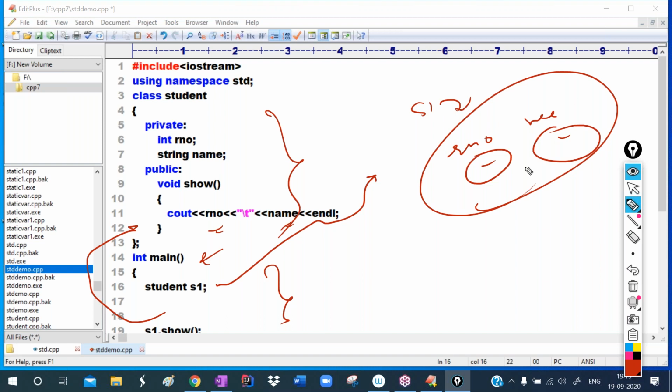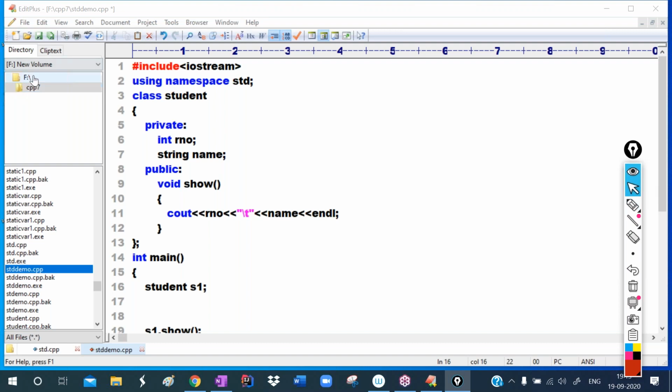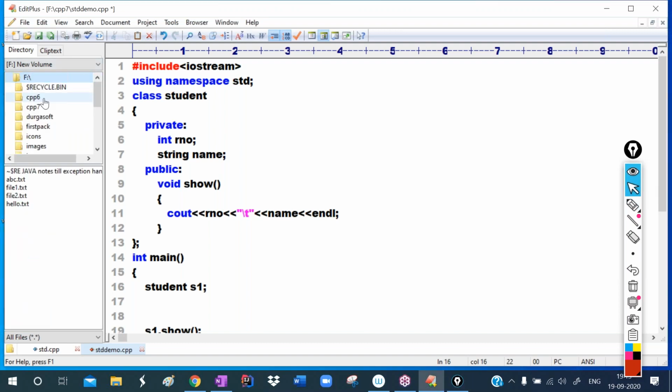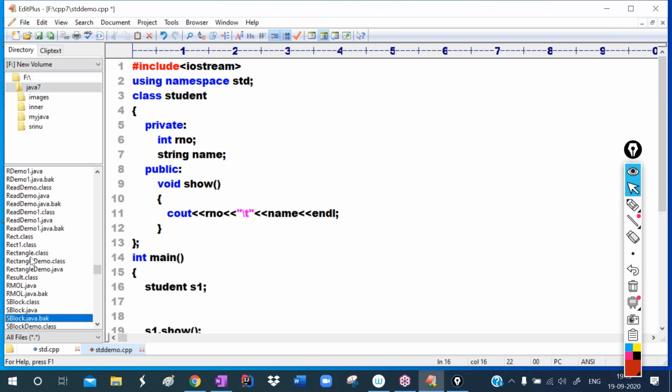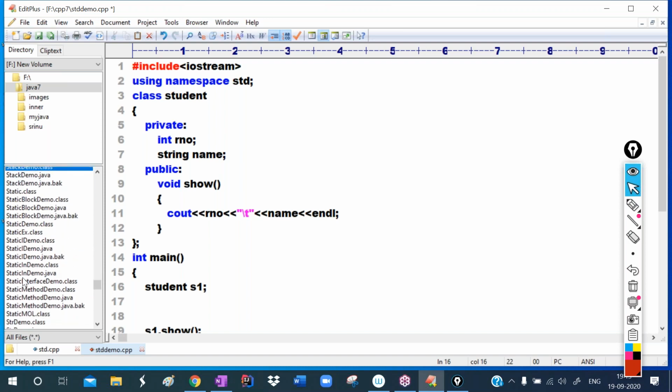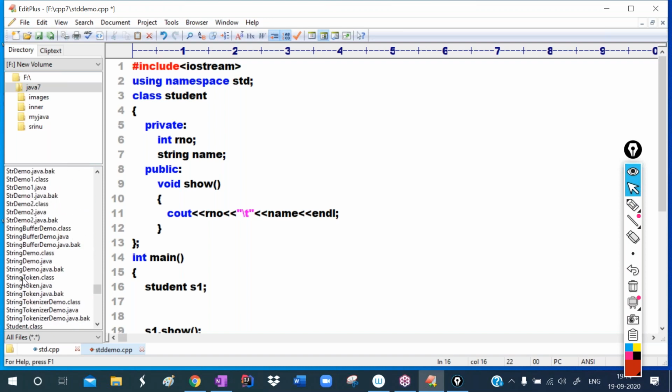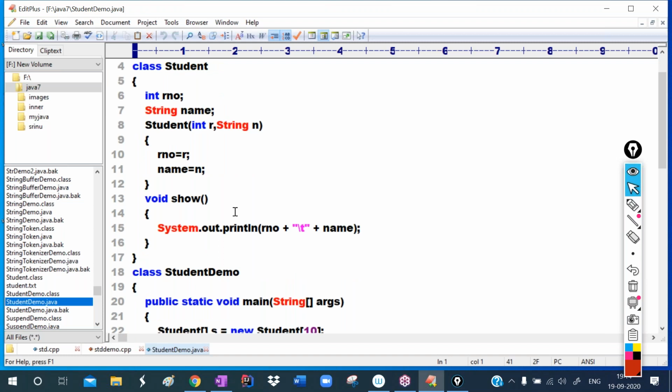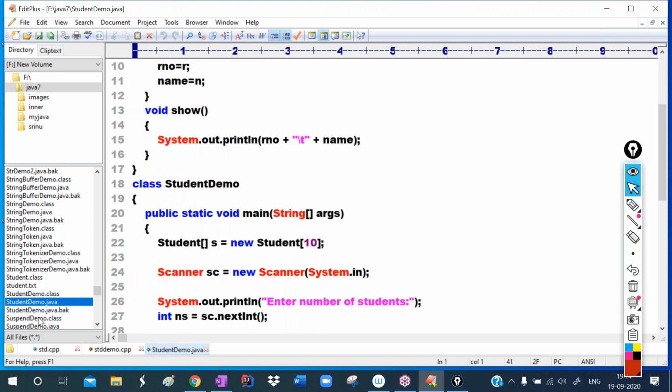Whereas, if you observe, I opened one Java program, a previous batch's Java program, the same student example.